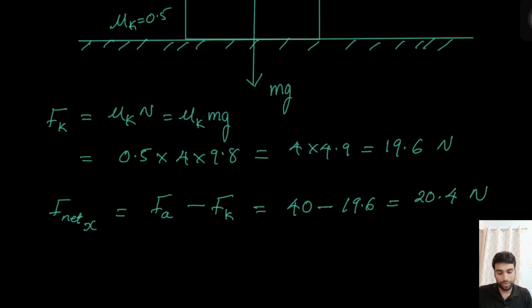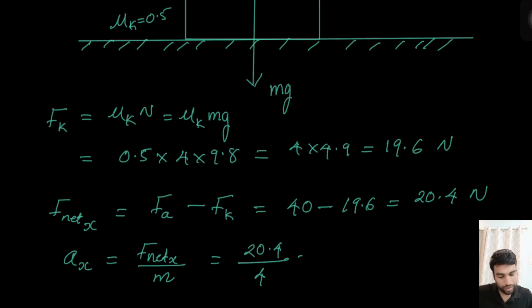Now using this force, we can find the acceleration along the x direction, which is ax is equal to F net x divided by mass of the box. So that will be 20.4 divided by mass, which is nothing but 4, right? So that's clearly 5.1 meter per second square. Good. So that's the answer.